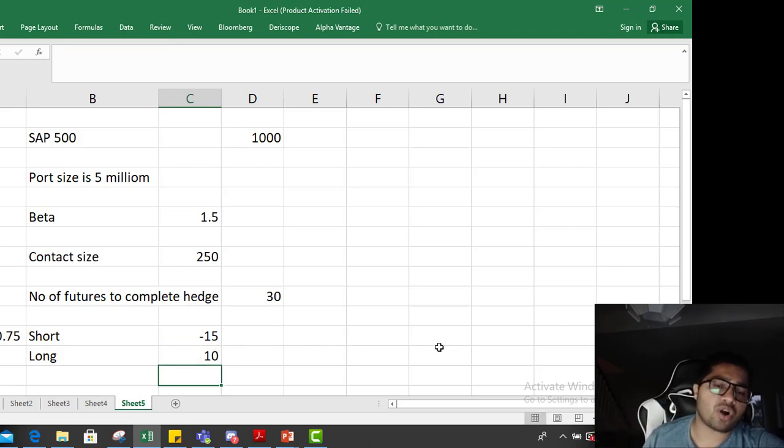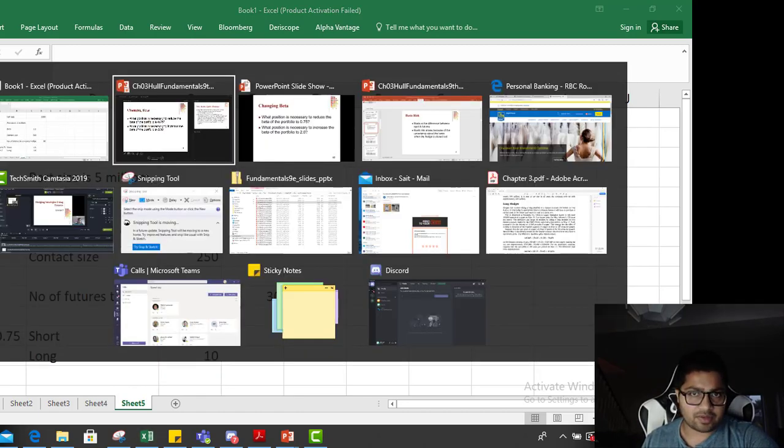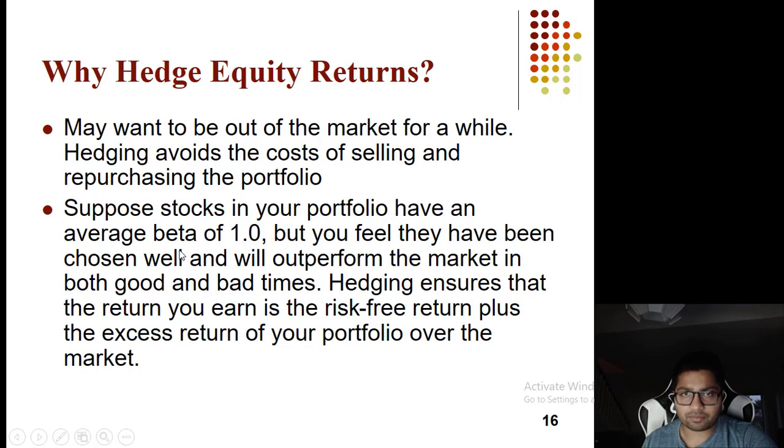So if you go long 10 contracts on S&P 500, you can increase your portfolio beta to 2, or if you go short 15, you decrease it to 0.75. If you want to completely hedge it, 30. So this is important for the exam.